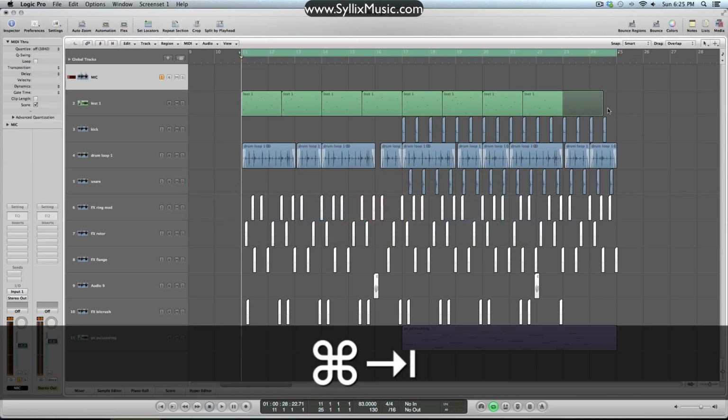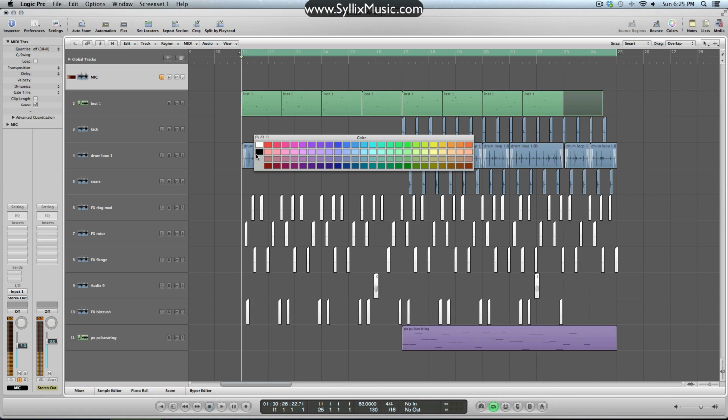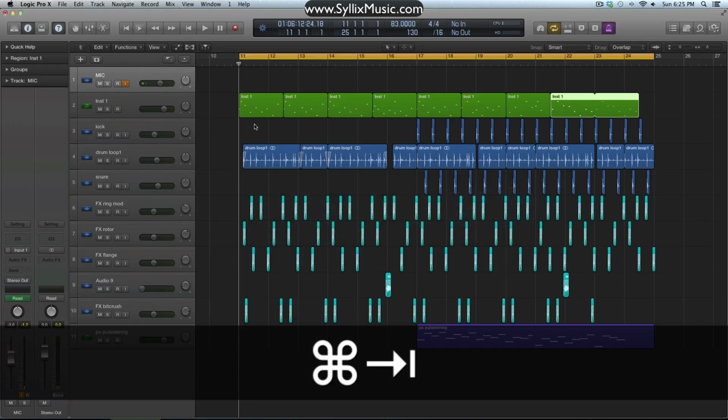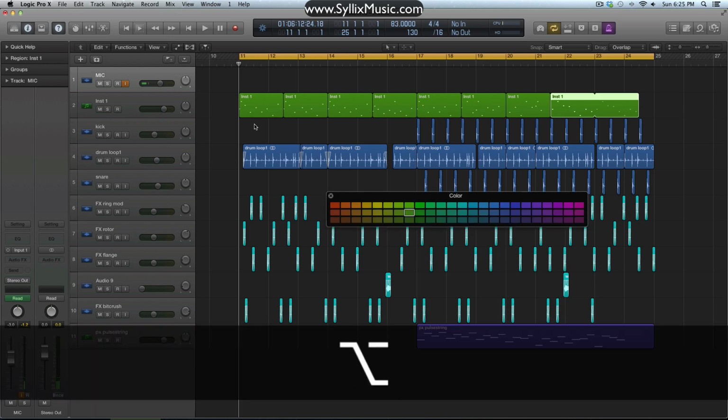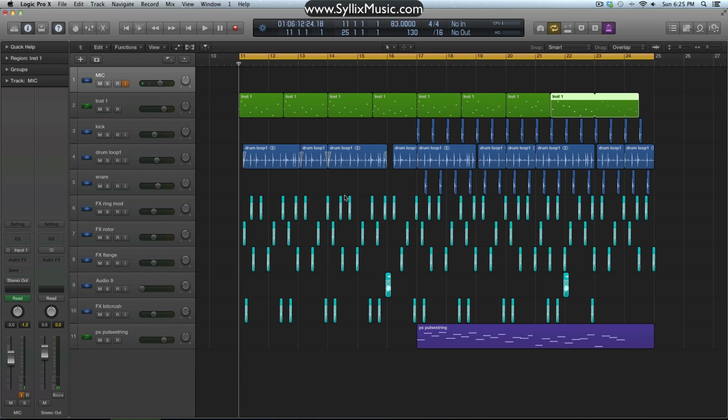Next thing is that when coloring tracks back in Logic 9, we had the option to choose black and white. I really liked that. I like using white and black often for sound effects and other things like that. It just helps my workflow, and I'm used to using those colors. And in Logic X, they simply removed the option to choose black and white. I don't know why that's an improvement, but whatever. I guess we just have to get used to it. And of course, if there is a way to customize colors, and if there is still a way to get black and white, please let me know in the comments.